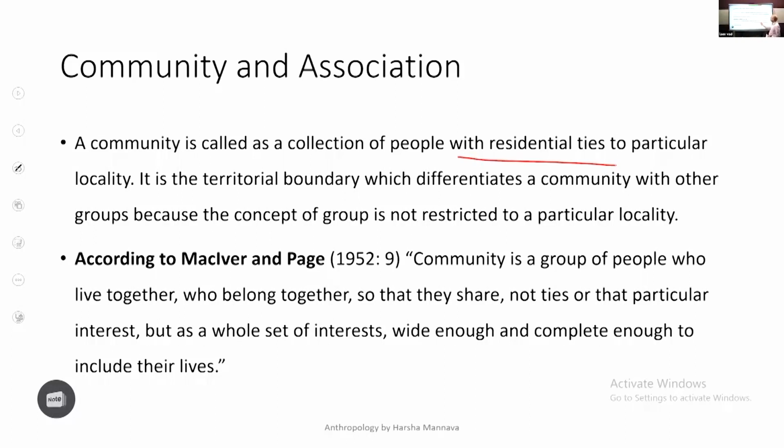And here you can quote MacIver and Page and their view. Community is a group of people who live together so that they share not one particular interest, but a whole set of common interests. Not just living together, but they also share common interests. That is community.